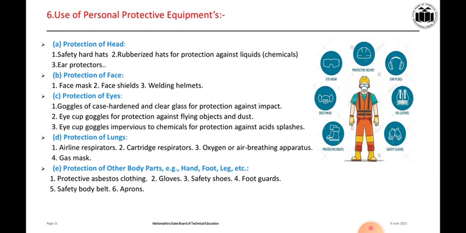These are the different personal protective equipment shown over here: eyewear, protective helmet, ear plugs, cloth, dust mask, protective boots, then safety gloves. These are the personal protective equipment that we must use while working on the shop floor.